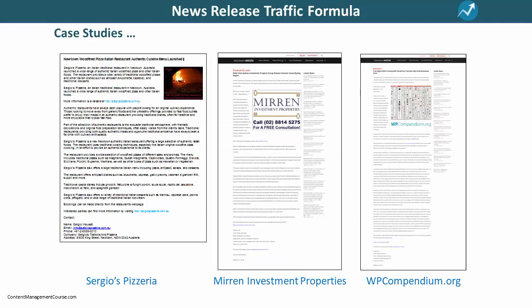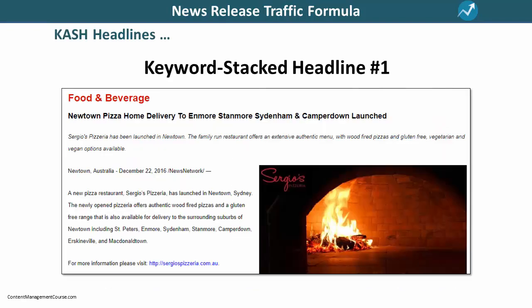Let me show you 3 different news release headlines that I created for 3 different types of businesses, all using the KASH formula. Hopefully, you will see that regardless of what type of business you run, you can also get the same types of results as these businesses have been getting. The first client owns a pizza restaurant. This restaurant is located in Sydney, Australia, and delivers pizzas to homes in the Sydney suburbs of Newtown, Enmore, Stanmore,